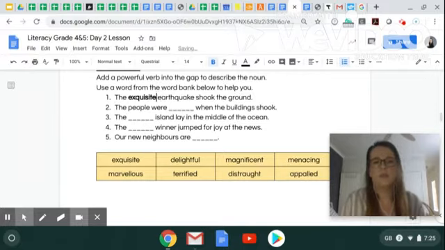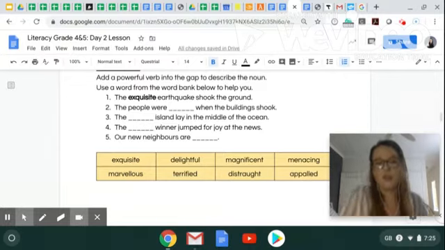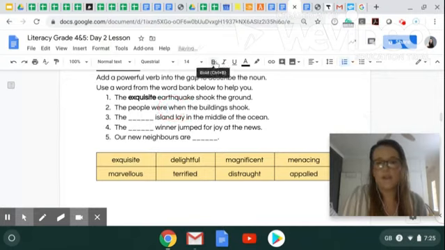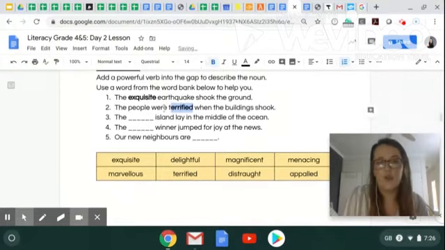Number 2, the people were blank when the building shook. Now think about how you would feel if a building was shaking because of an earthquake. I think the people were terrified. So I'm going to put terrified into my sentence. And then the sentence will go, the people were terrified when the building shook.